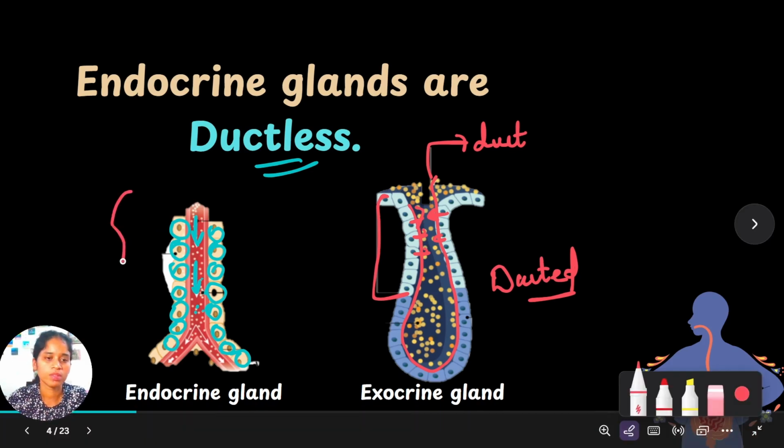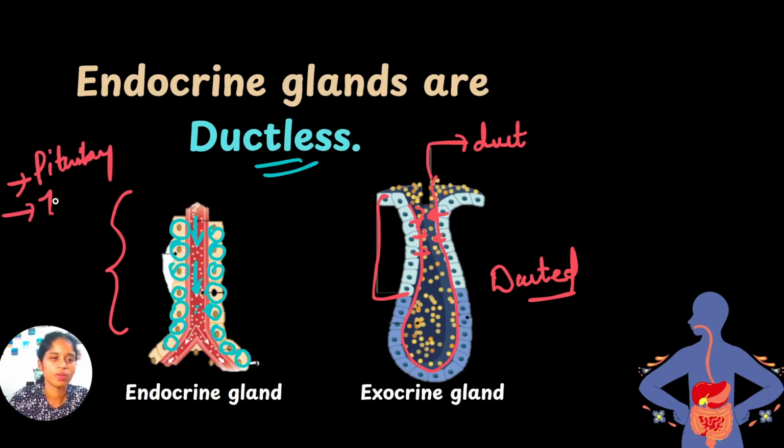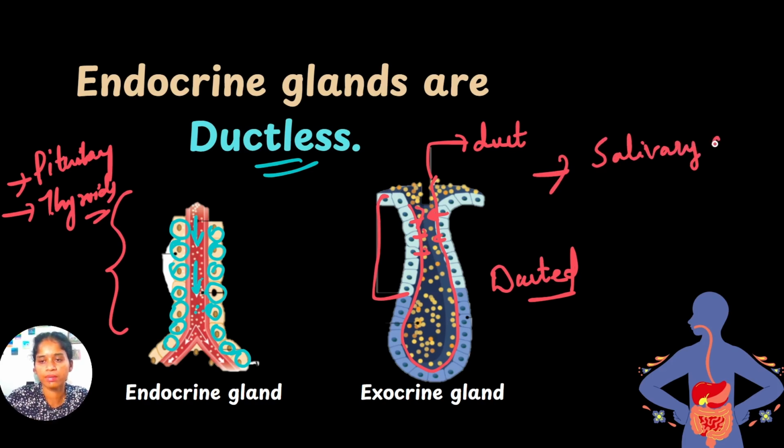And what are the examples of endocrine glands? You can mention the pituitary gland, thyroid. So many glands you will study in this chapter. And what are the examples of exocrine glands? Examples: salivary gland, an exocrine gland. It secretes saliva, right?